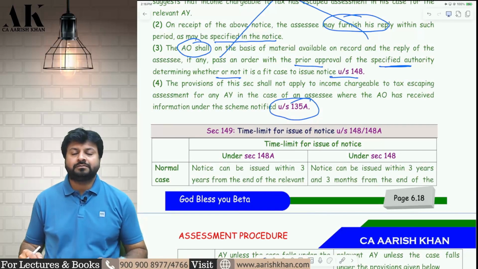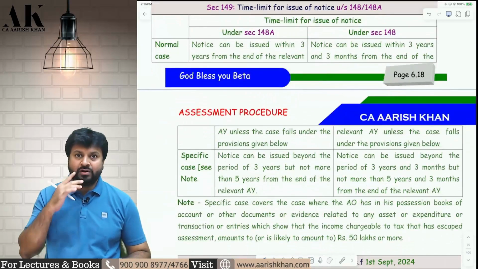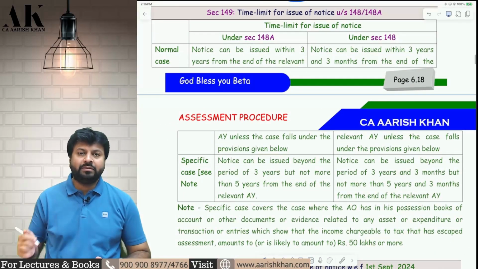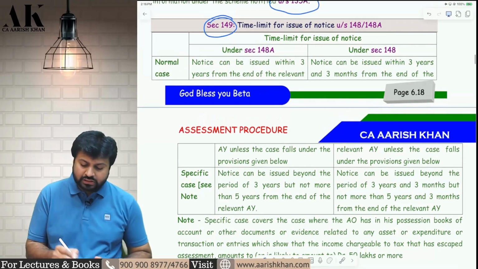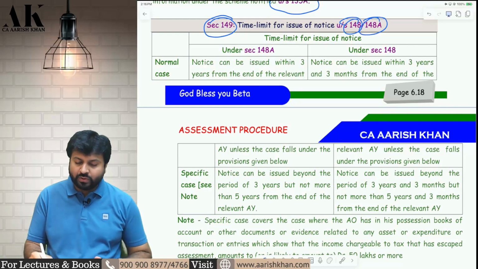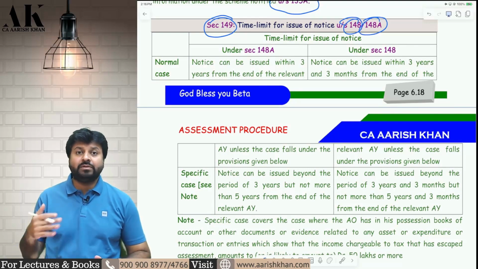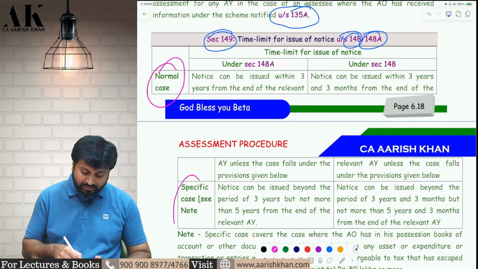Now coming to 149. What is 149? Again, a very important section. Again, an important amendment has been made in this particular section in the change of time limits. Section 149 talks about by when the department can send you notice under 148 and the inquiry notice under 148A. What is the time limit to send this notice? So there are 2 cases. One is the normal case, one is the special case.